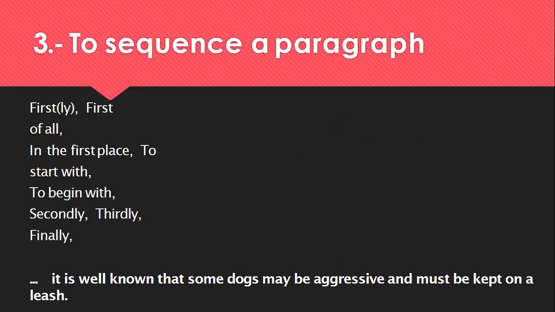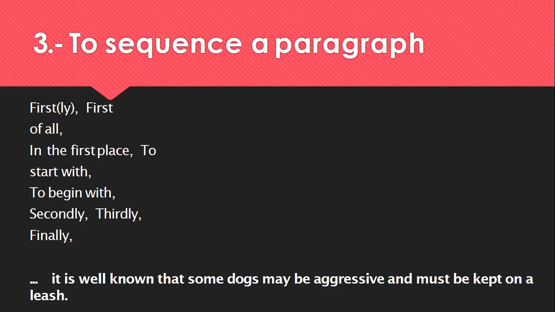The third group of linking words and phrases are used to sequence a paragraph. To sequence means to put the ideas in order. Usually they are used when you're describing some kind of process. So for example, you may be acquainted with them from your writing lessons. They include the following: firstly, first of all, in the first place, to start with, to begin with, secondly, thirdly, and finally. Remember that all of them are followed by a comma in your essay.